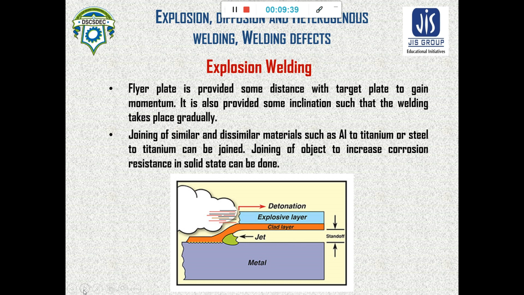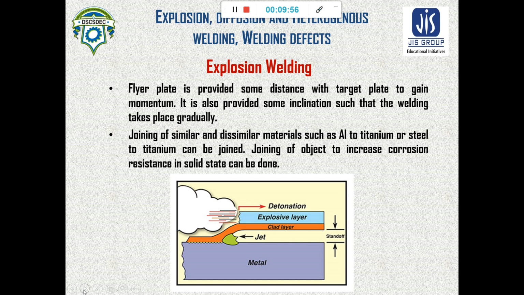In the case of welding, the joining is permanent and impossible to break. So that is the main advantage of the solid state surface joining process.